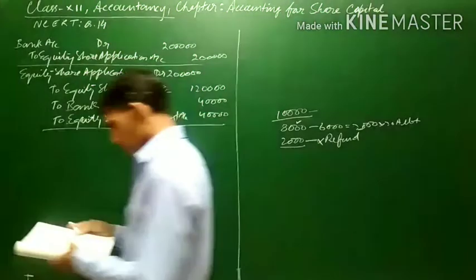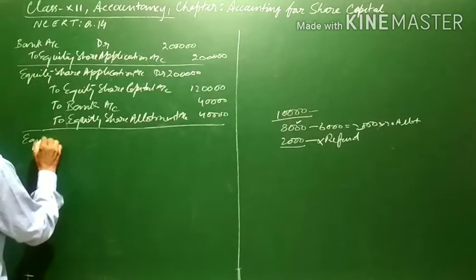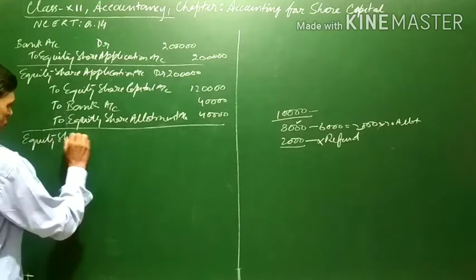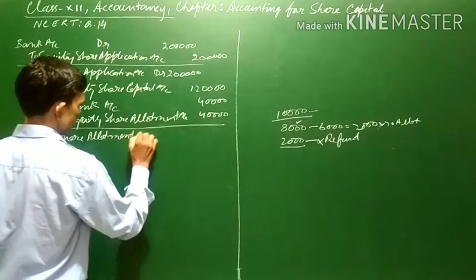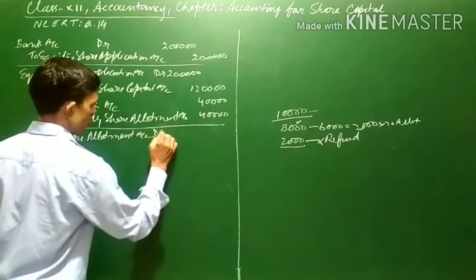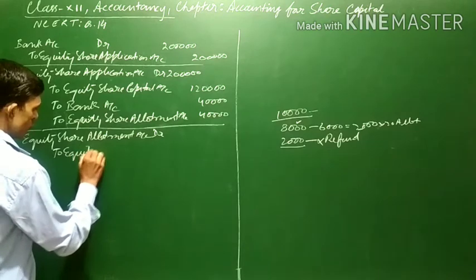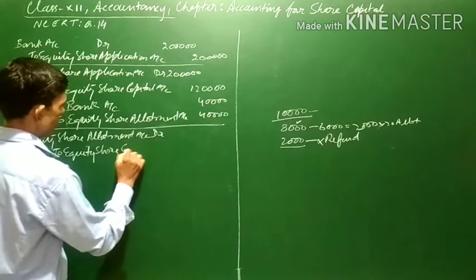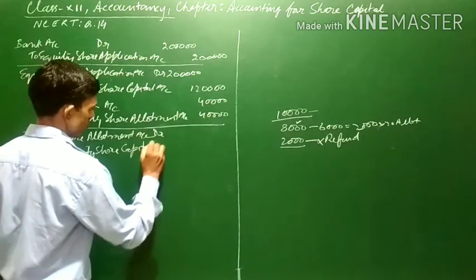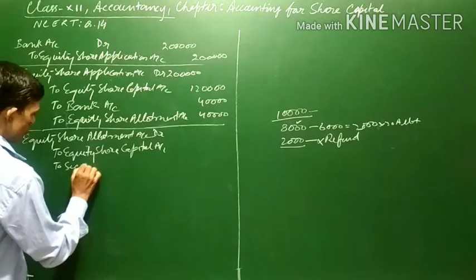Next is the allotment entry. Equity share allotment account debit, to equity share capital account, to securities premium account.